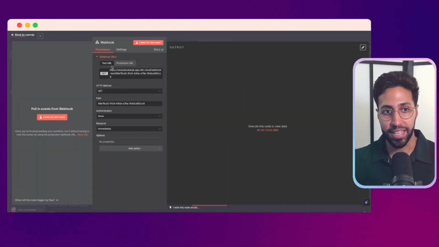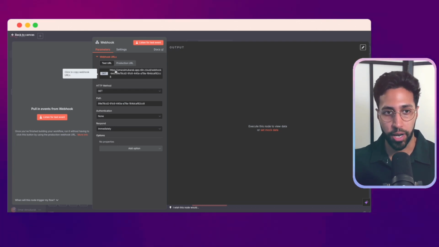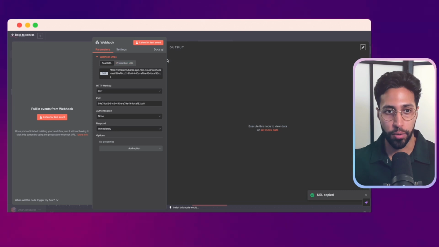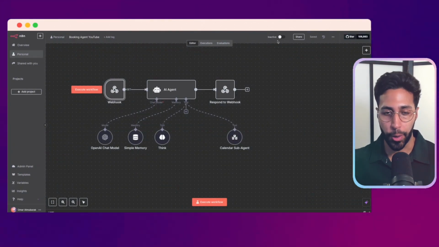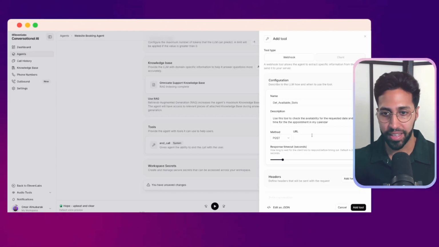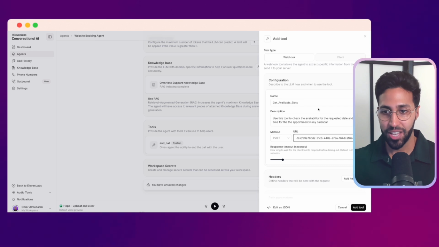Now, I've been using a test URL just because I'm testing it out now. But when you have this live, you want to do production URL, and then you want to go active. But for now, we're just testing it out. So I've got the test URL, and we're going to go back into here, and then we're going to put it in. So this is how Elevenlabs and N8N can speak with each other.